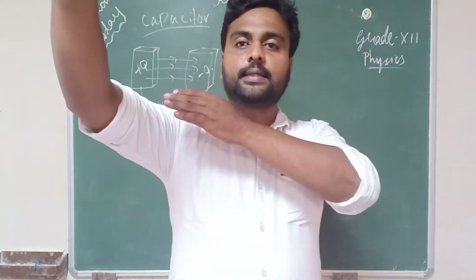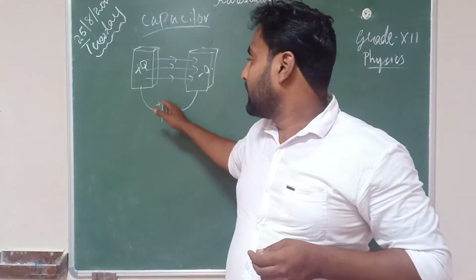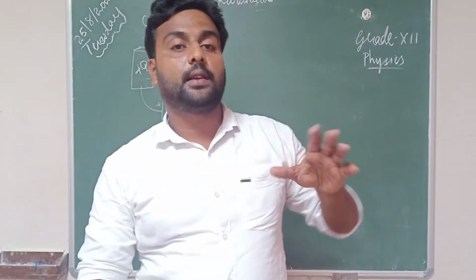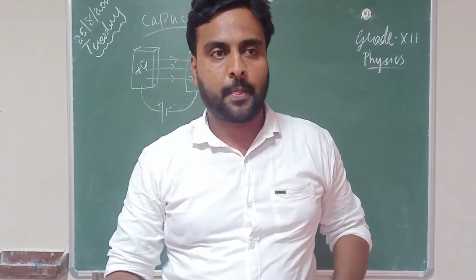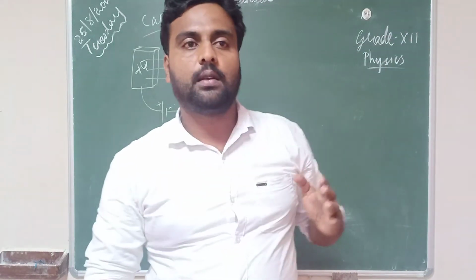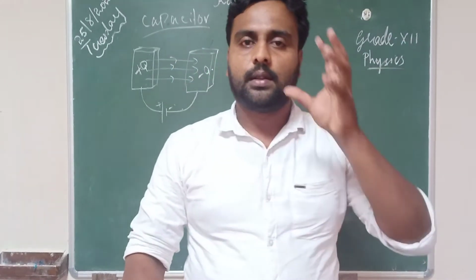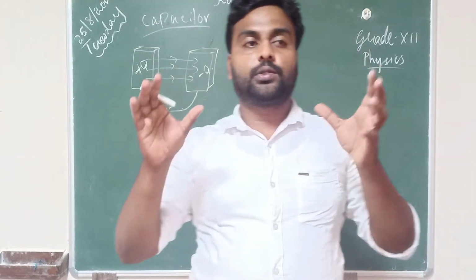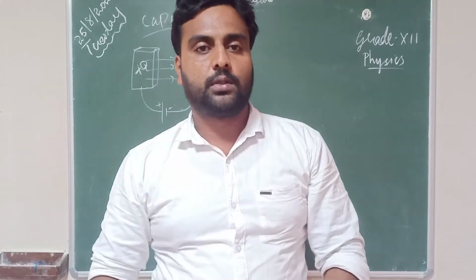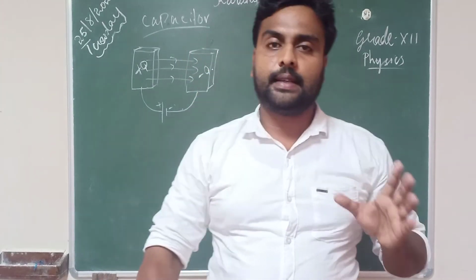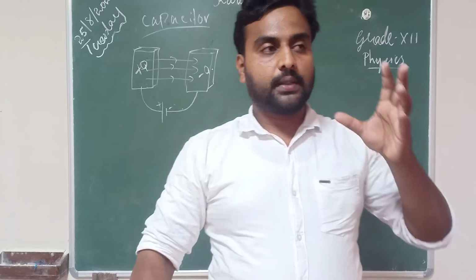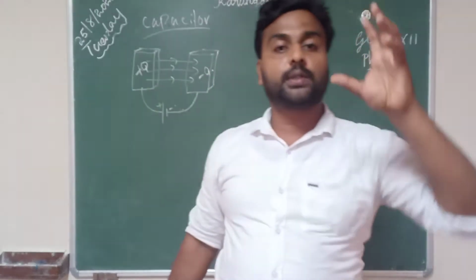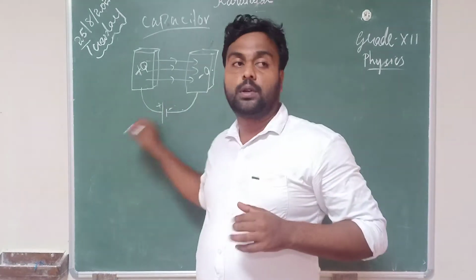If you increase the battery voltage, then the potential difference between the plates also will increase. If you decrease the battery voltage, the potential difference between these two plates also decreases. So generally we can say that the potential difference between these capacitor plates is proportional to the battery voltage.